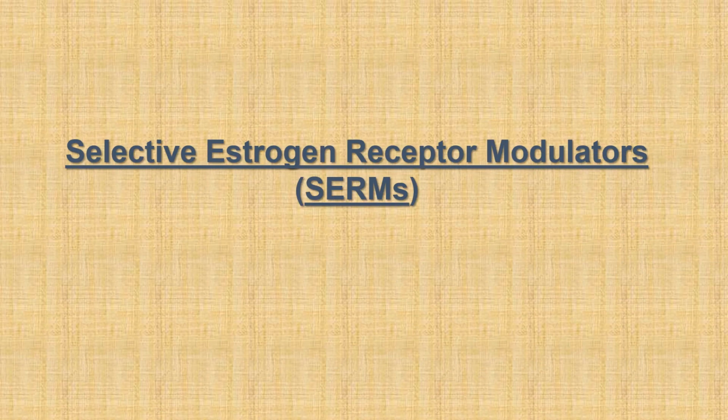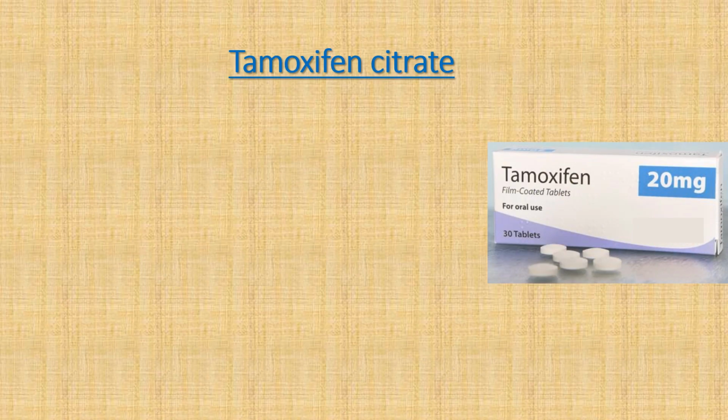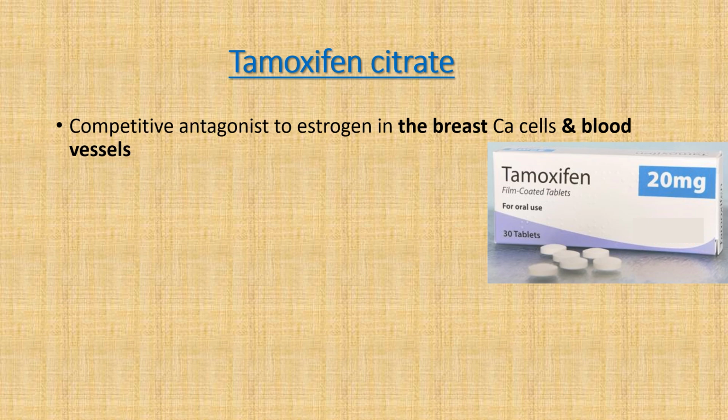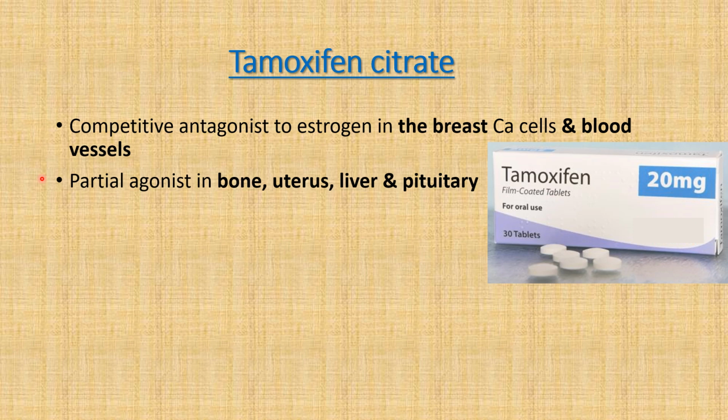Selective estrogen receptor modulators. These are so called because they act as antagonist in some tissues while as agonist in other tissues. Tamoxifen is the competitive antagonist to estrogen in carcinoma breast cells and blood vessels, while it is partial agonist in bone, uterus, liver and pituitary. So like estrogen, it can improve the bone mass and lipid profile. So we can say that tamoxifen has beneficial effects in 3 B's: bone, blood and breast.